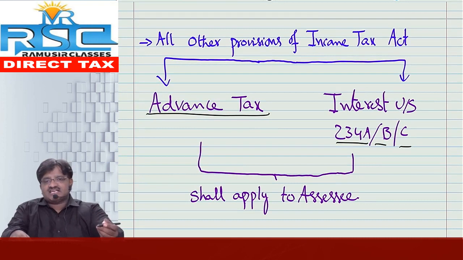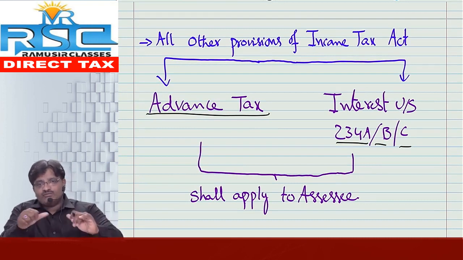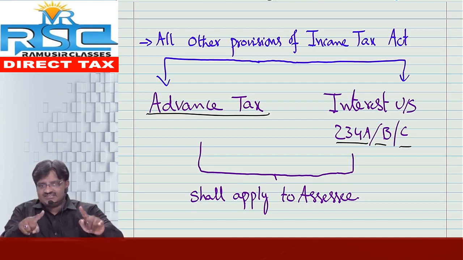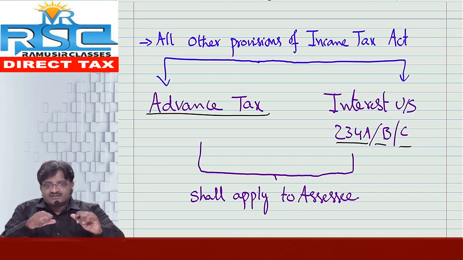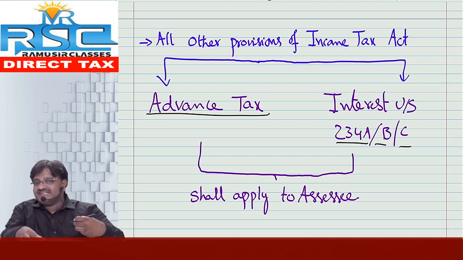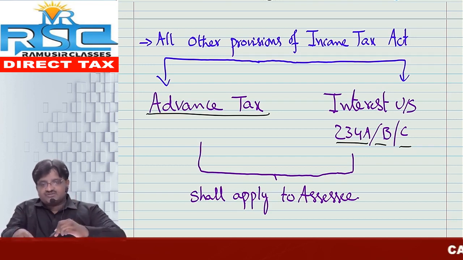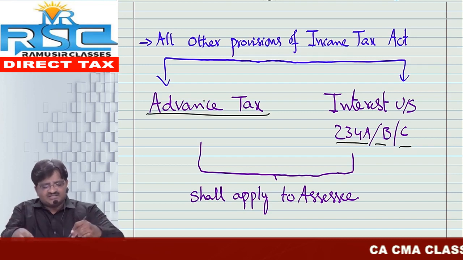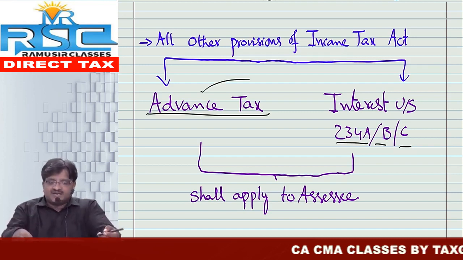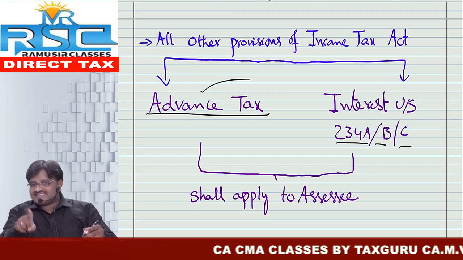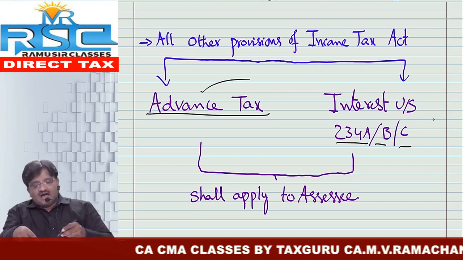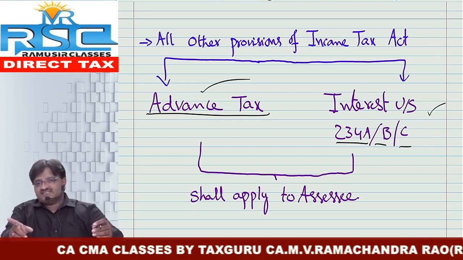Next one, other information. Tell me, are advance tax provisions applicable or not? Why am I asking specifically? If your tax liability is more than 10,000, automatically you have to pay advance tax. Suppose I am not liable to pay tax as per normal provisions, but I am liable to pay tax as per AMT. Am I liable to pay advance tax? Yes. See the words: all other provisions of the Income Tax Act are applicable. That means advance tax is also applicable even though you are liable to pay tax as per AMT, and interest under section 234B and C is also applicable.